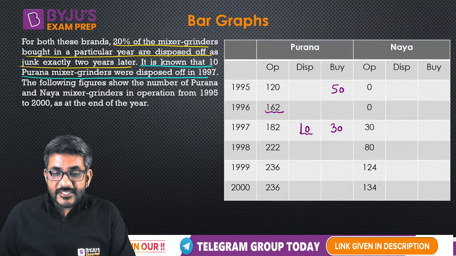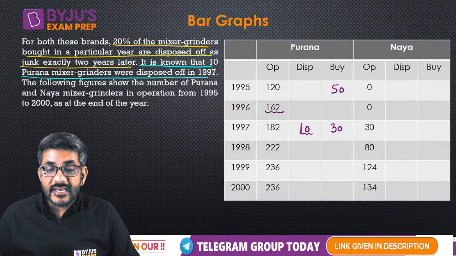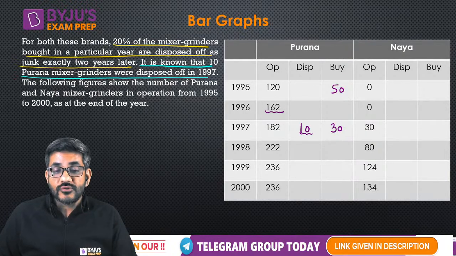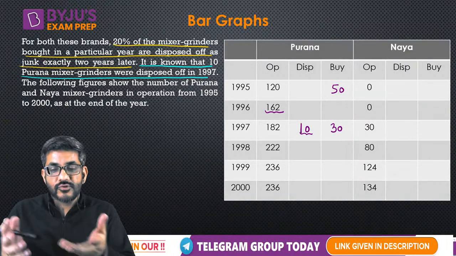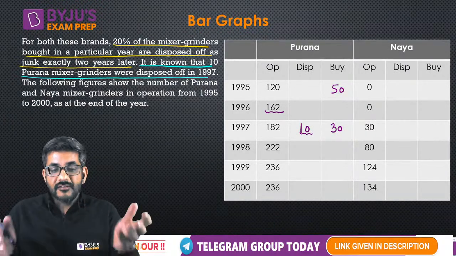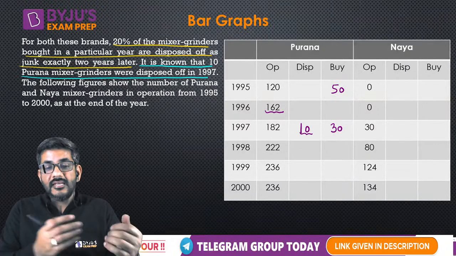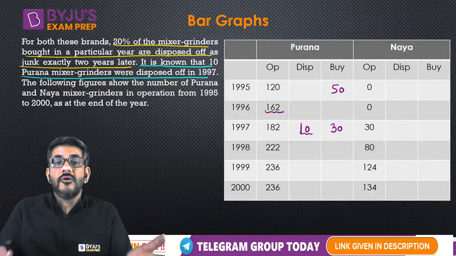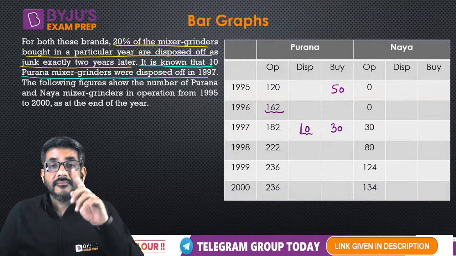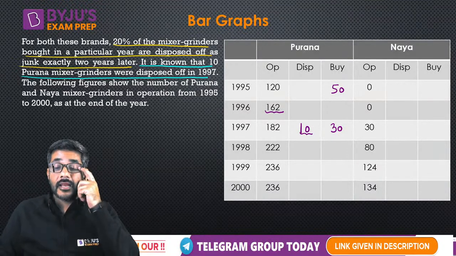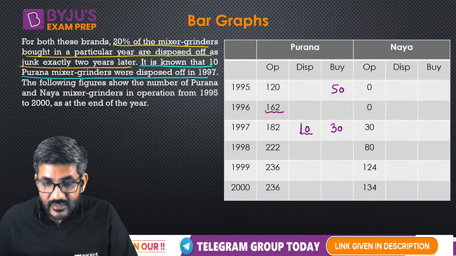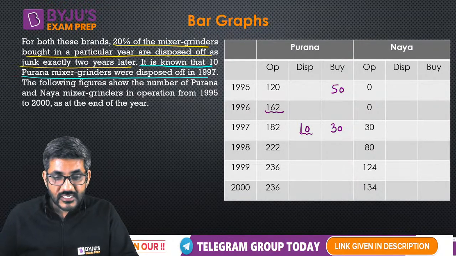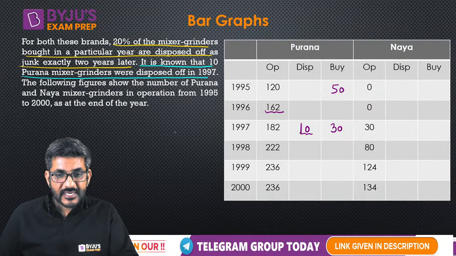That if 162 were in operation in 1996, 182 were in operation in 1997, उस 162 में से 10 तो dispose of हो गए थे. So we should have left with 152. But if we should have left with 152, but I see 182 here, so where from that extra 30 came? That extra 30 must have been bought in 1997. Okay. So Supreme Goming and Sonali, they both are saying yes. I hope to see some messages from other guys as well.